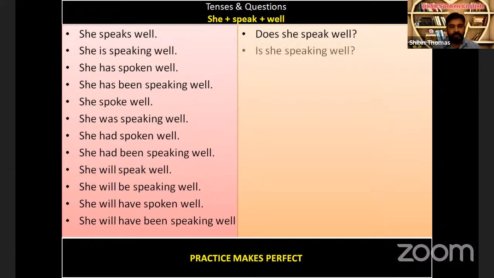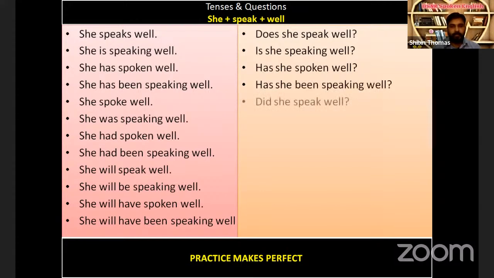Try to say answer before I tell. Then third, she has spoken well. That is auxiliary verb, that is has. Has she spoken well? She has been speaking well. Has she been speaking well? She spoke well. Did she speak well?